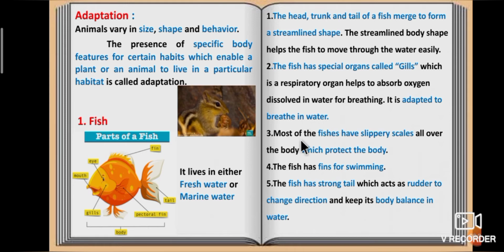Most of the fishes have slippery scales all over the body which protect the body. The fish has fins for swimming. The fish has a strong tail which acts as a rudder to change direction and keep its body balance in water.